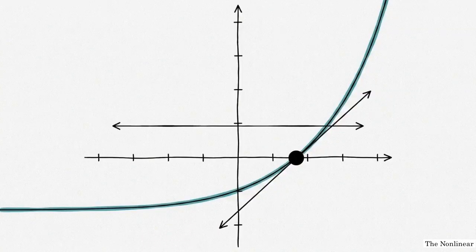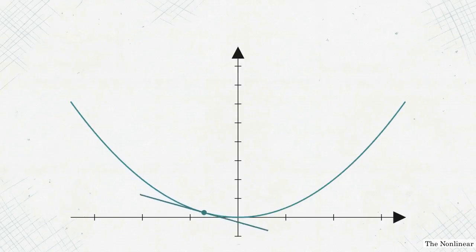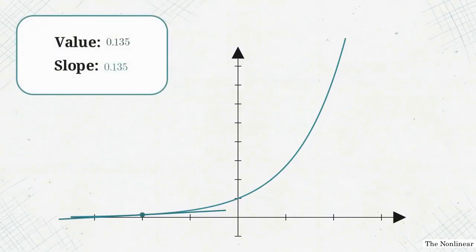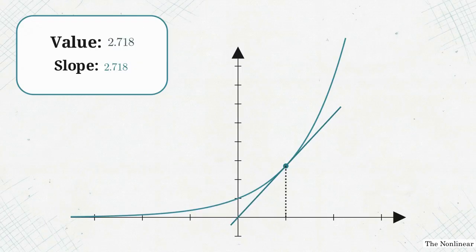To see why this function resists differentiation, we need to look at its geometry. Differentiating a curve simply means finding its slope at any given point. Here is the curve of e to the x. We can test its unique property by measuring the slope at different coordinates. At x equals 0, the value of the function is 1. When we measure the slope at that same point, it is also exactly 1. If we move to x equals 1, the value is e, roughly 2.718. The slope of the curve at this point is also 2.718.